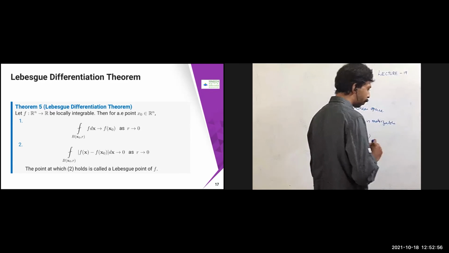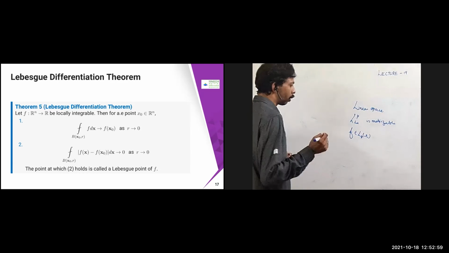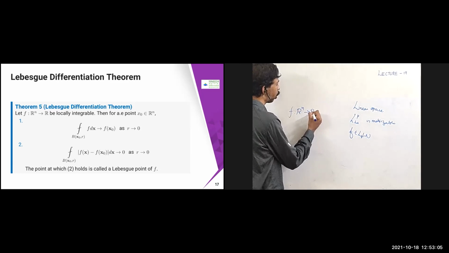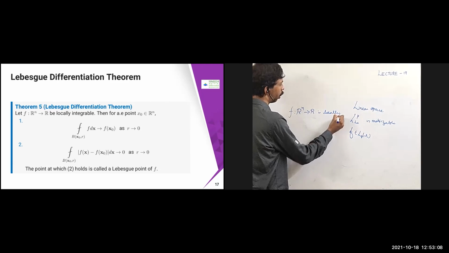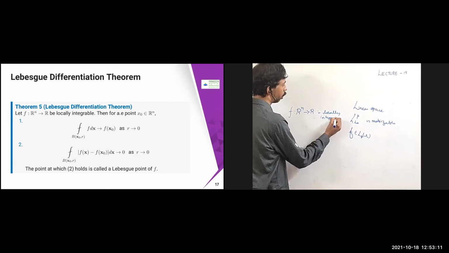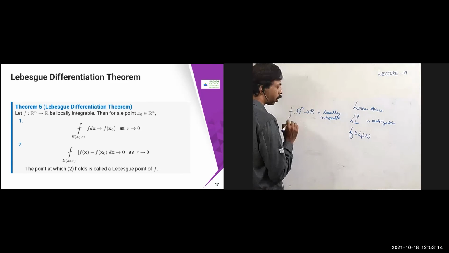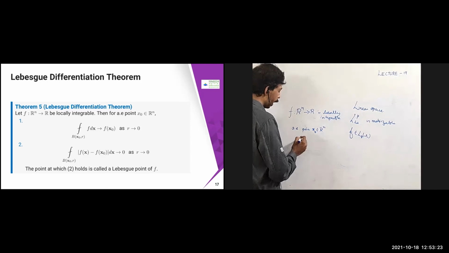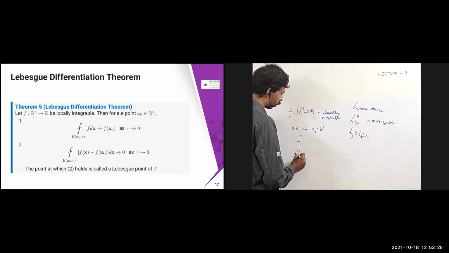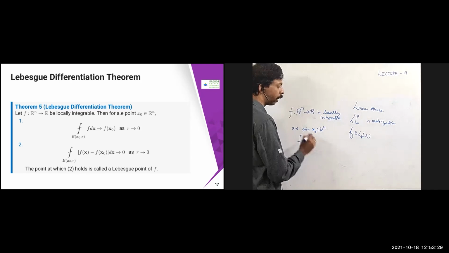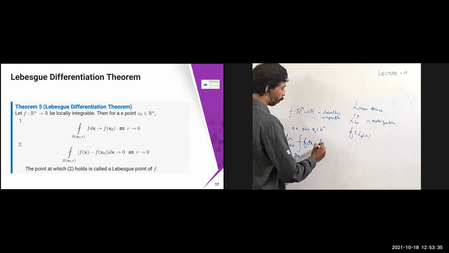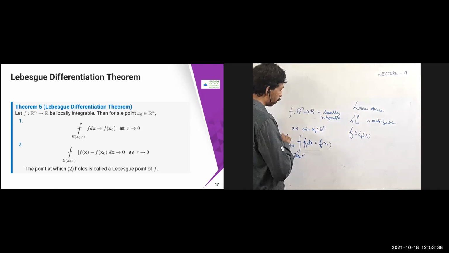And then we have some theorems for locally integrable functions. This theorem says: suppose f from R^n to R is locally integrable. Then for almost every point x_0 in R^n, if I take the average integral of f dx over the ball B(x_0, r), and let r tend to 0, this is going to be simply f(x_0). This is called the Lebesgue differentiation theorem.